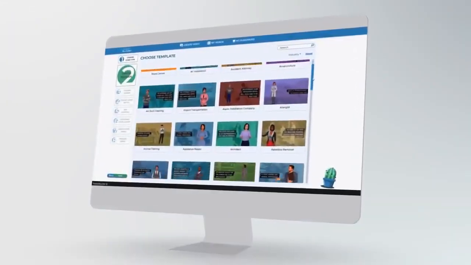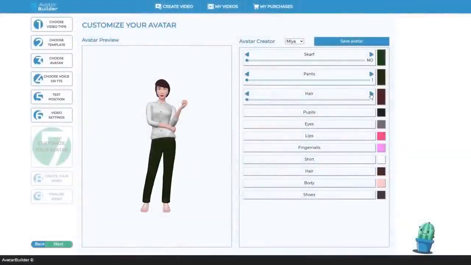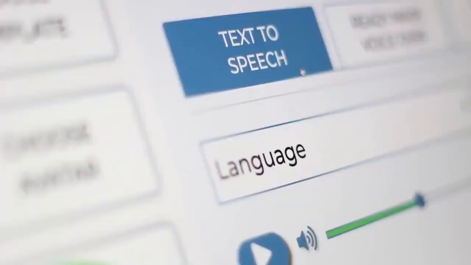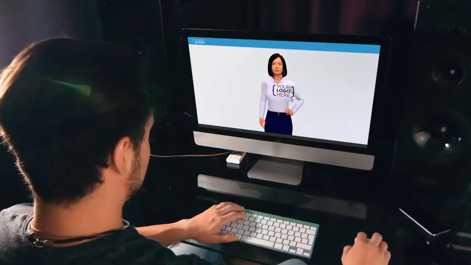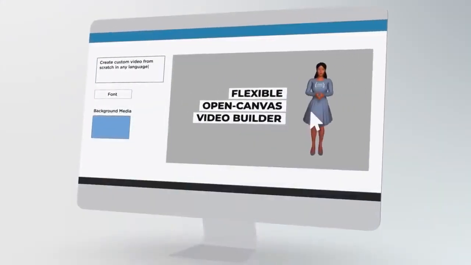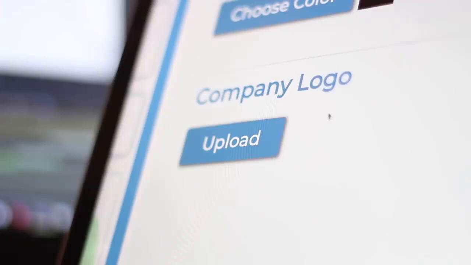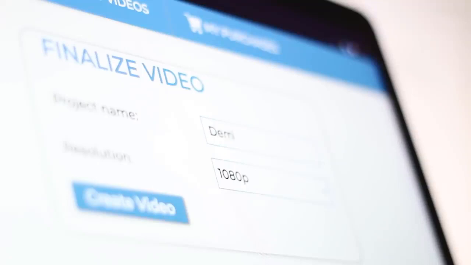Put your video marketing on steroids with industry-leading features including customizable talking 3D avatars, natural human-sounding text-to-speech, next-generation logo mapping, breathtaking slide transitions, open canvas custom video builder, speech-to-text transcriptions, countless done-for-you video templates, huge library of copyright-free music tracks, ability to add your own watermarks, millions of royalty-free image and video assets, unlimited HD video renders, and a whole lot more at no additional cost.